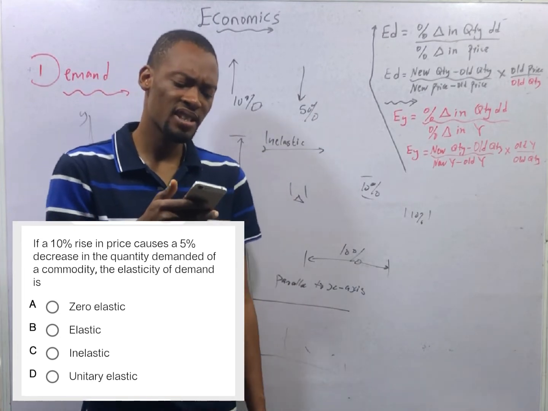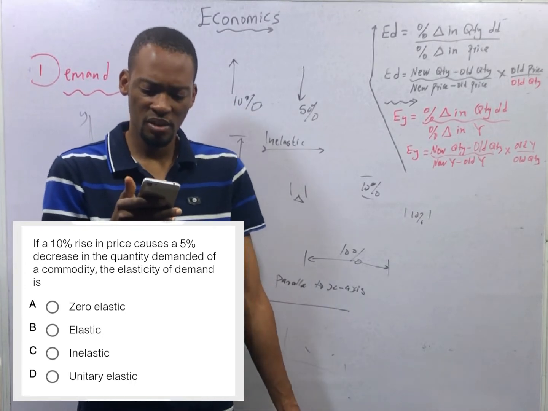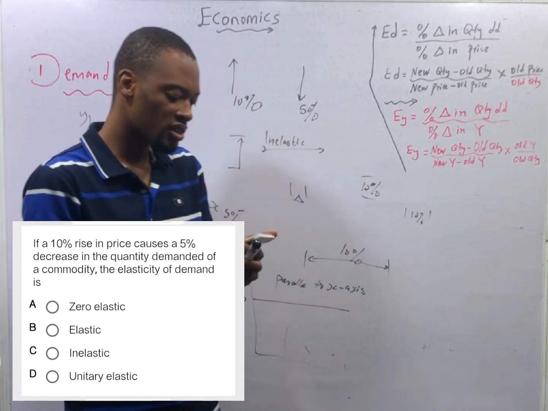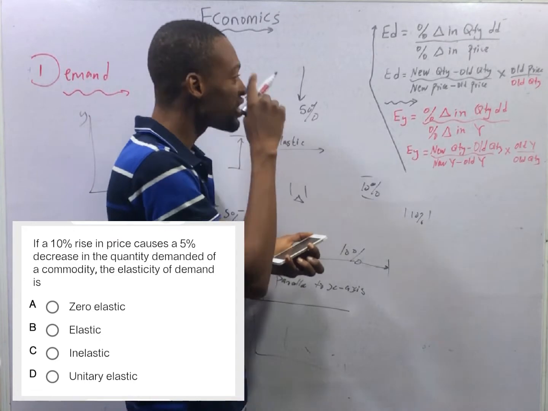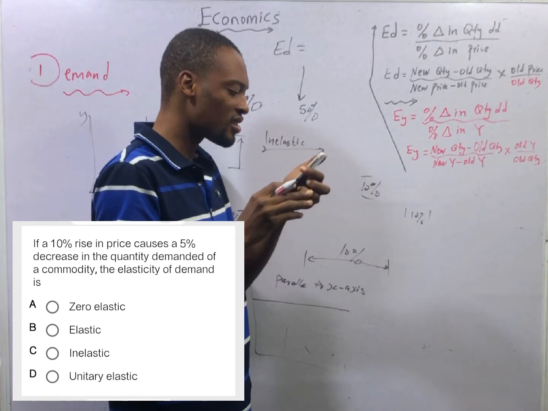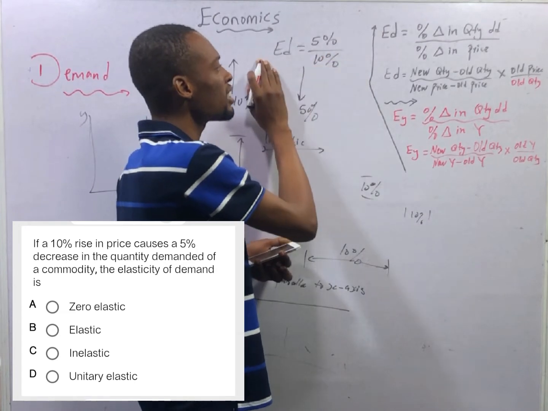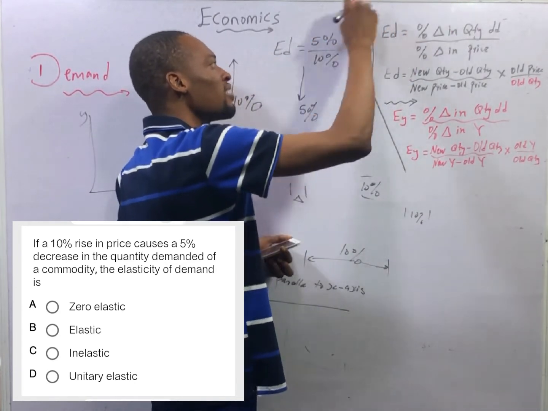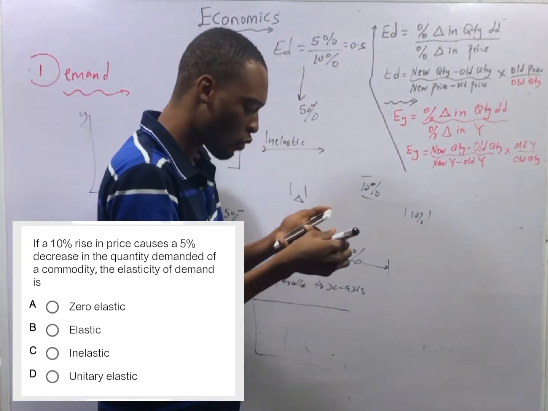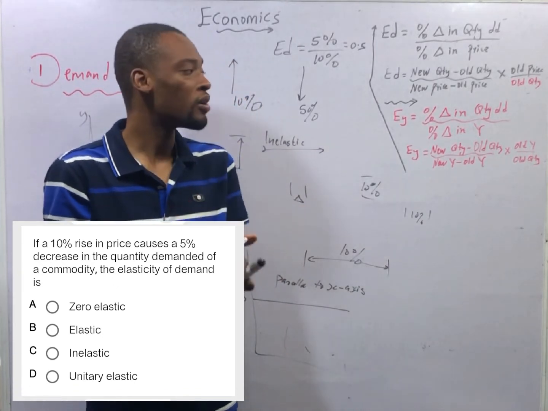So in this case, a 10% rise in price caused a 5% decrease in quantity demanded. So that is simply inelastic because the coefficient of elasticity of demand is less than 1. Elasticity of demand is percentage change in quantity demanded, 5%, over percentage change in price, 10%. This will be 0.5. Since it is less than 1, it is inelastic because an increase in price leads to a fall in quantity demanded.